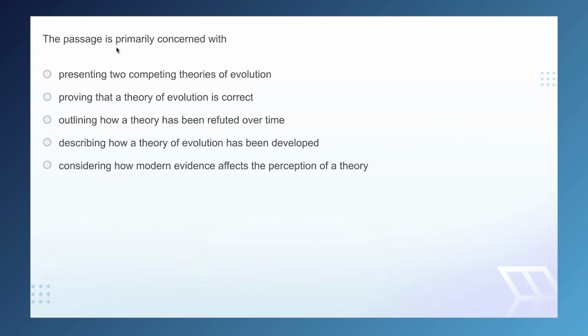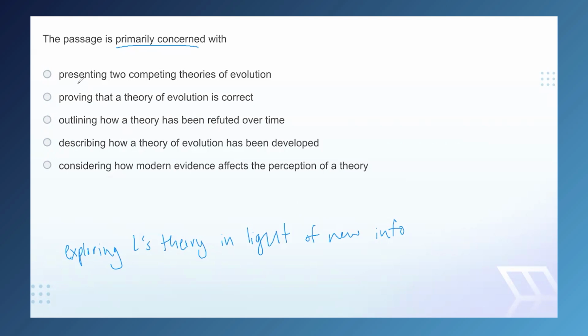Now, based on the language of the question stem, we can determine that this is a primary purpose question, which means that the correct answer is going to match up pretty closely with our summary of the purpose of the passage. Now, if you'll remember, that was exploring Lamarck's theory in light of new info. Okay, so we have a pretty clear picture of what our answer is going to look like. Diving into our answer choices.